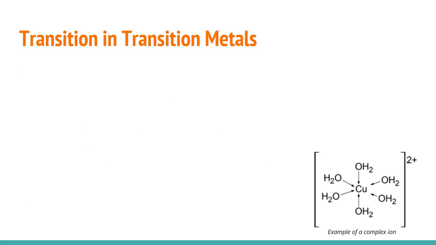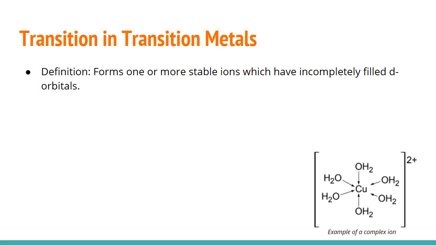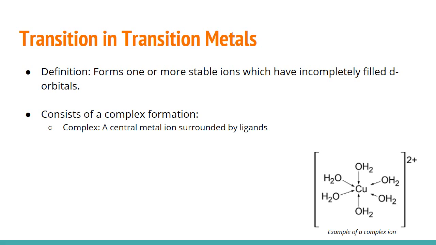Now that we have covered the knowledge behind electronic transitions in organic molecules, let's move on to electronic transitions in transition metals. As many of you are aware, a transition metal is one which forms one or more stable ions which have incompletely filled d orbitals. Transition metals possess a complex formation. This complex formation consists of a complex and a ligand. A complex is a central metal ion surrounded by ligands, while a ligand is an atom, ion, or molecule which is able to donate a lone electron pair.